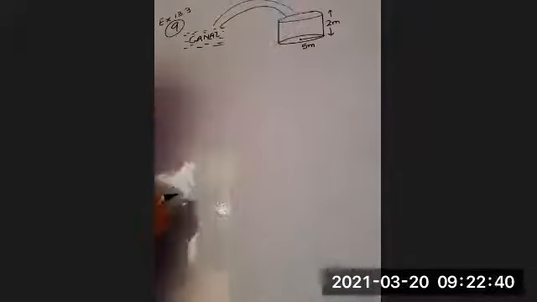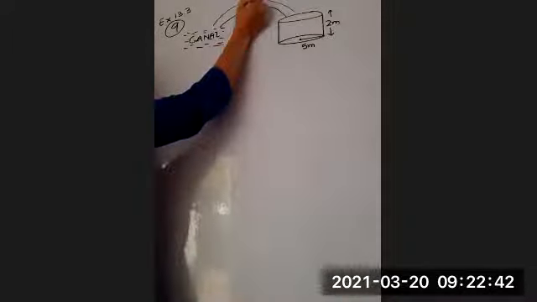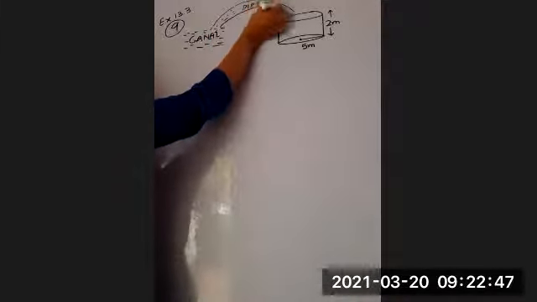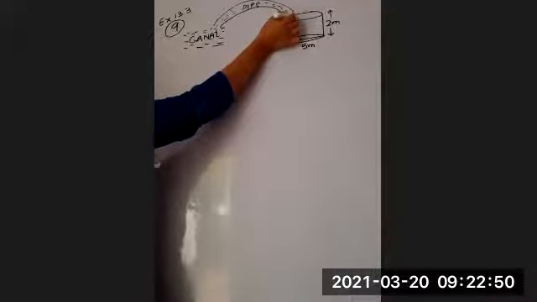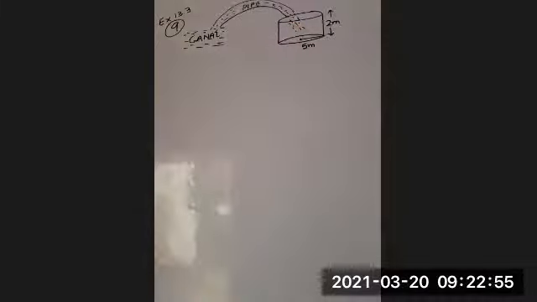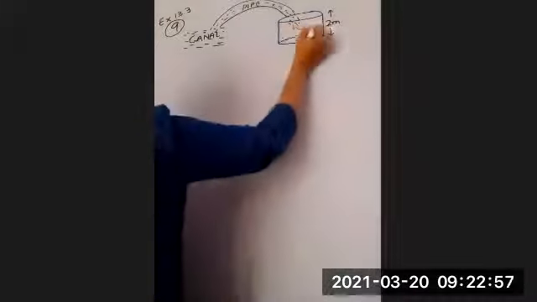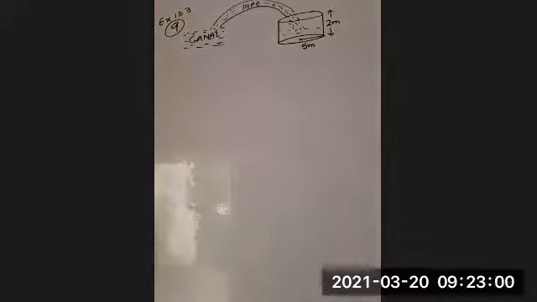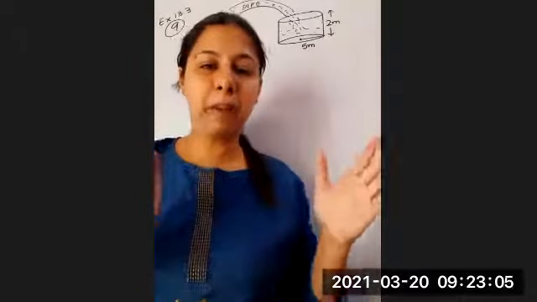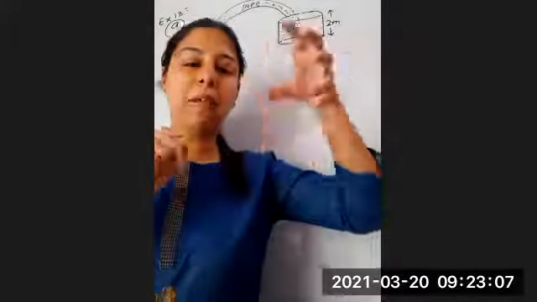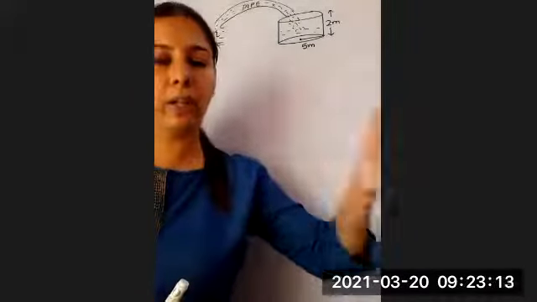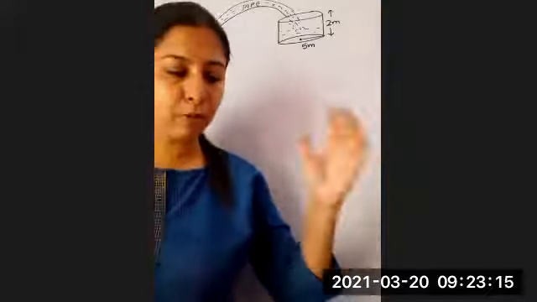A cylindrical pipe is attached, and what is happening in this pipe, children? The pipe is taking water from the canal and putting it in. Where is the water going? Cylindrical tank. Now, all of you must have seen the pipe. Is there a fixed length of a pipe? The length of a pipe is fixed, but when we connect to the tap or the source of water, the water continuously keeps flowing through it, right? Water will keep flowing through it.